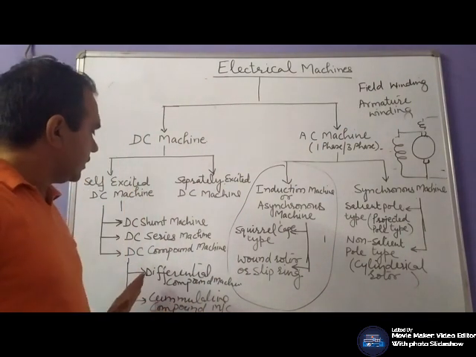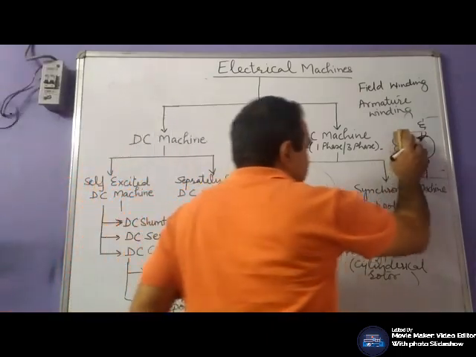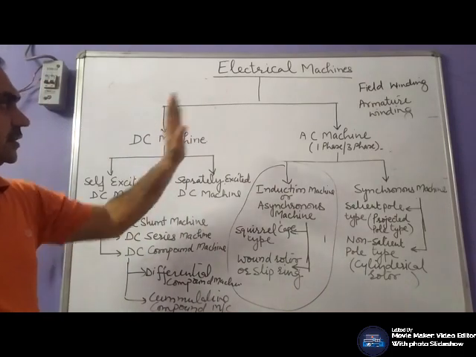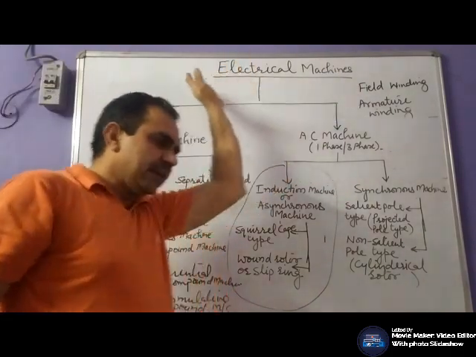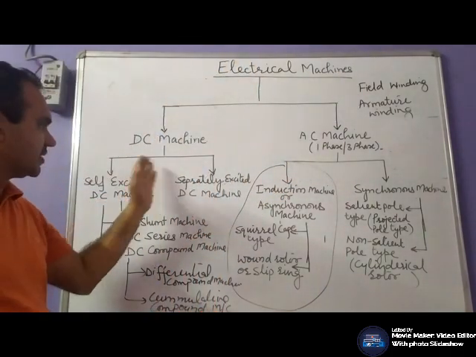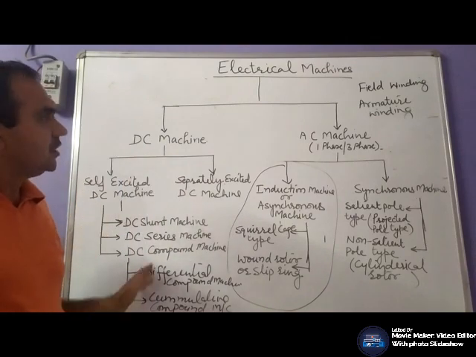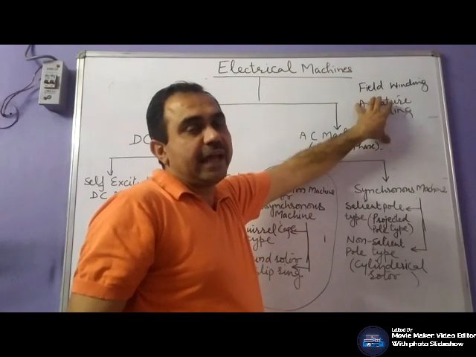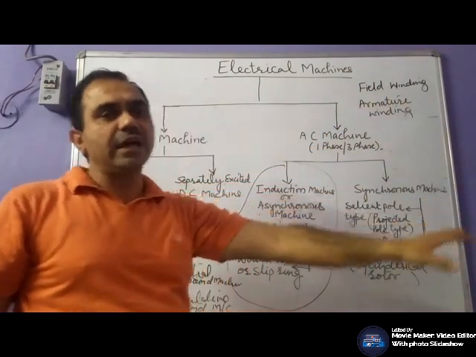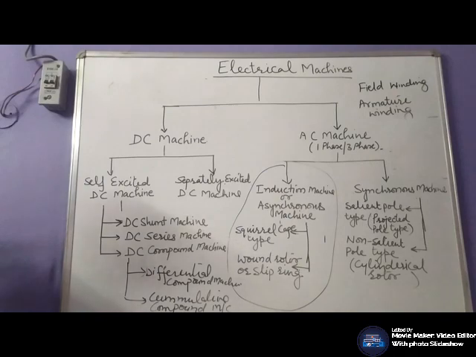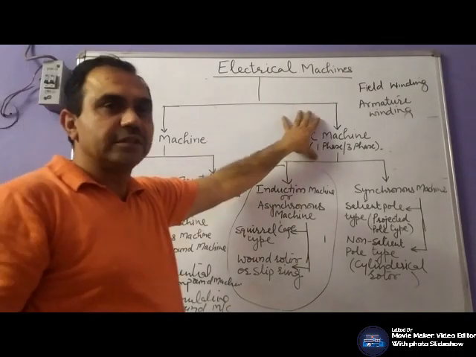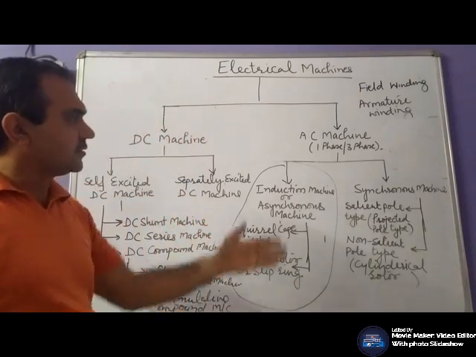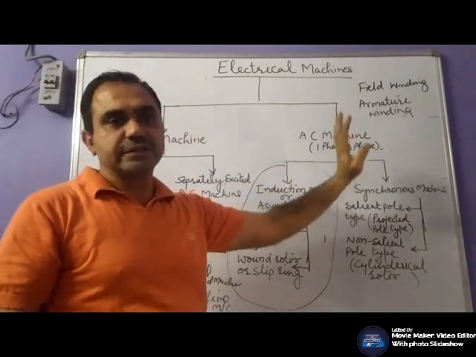So in these DC machines, whether it is a shunt, series, compound or separately excited machine, your field winding is placed on the stator side and armature winding is placed on the rotor side. Now come to AC machine. On the basis of the supply, we generally categorize into single phase or three phase.